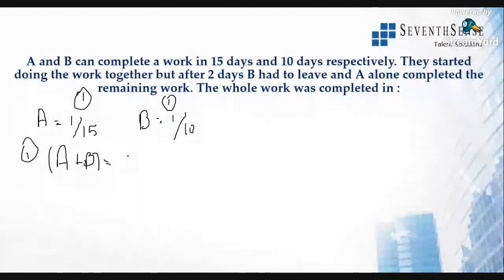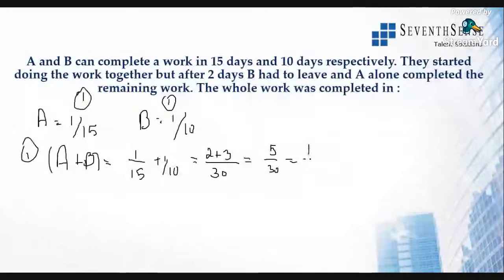It will be 1/15 plus 1/10. What will be the LCM? It will be 30. So 15 into 2 times plus 10 into 3 times. So it will be 5/30, which is 1/6.